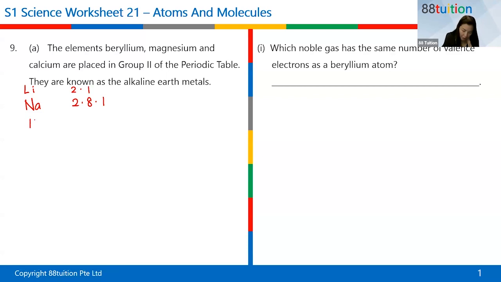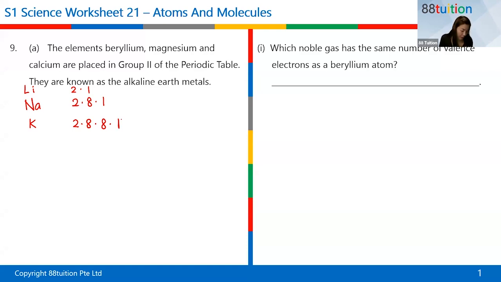Next, after sodium is potassium. 19 electrons. First shell takes 2, second shell takes 8. Third shell also takes up to 8. When you go to JC level, these things can change. Don't ask me why now, because you're not supposed to learn yet. It can be confusing. So if you count the number of electrons that I have already put into the various shells, it's still going to be left with just 1, right? So it goes into the 4th shell.